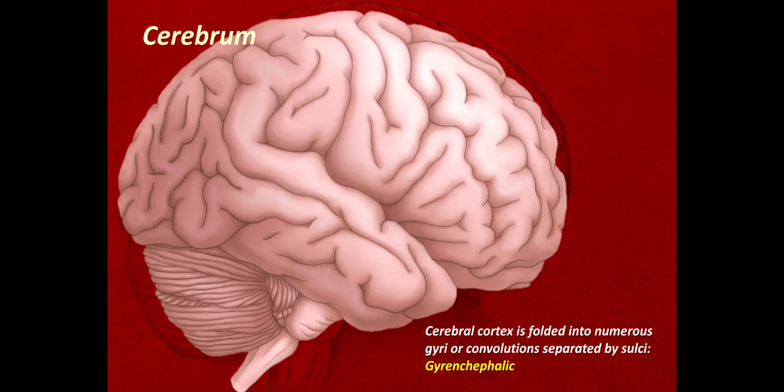Its surface area is about 2000 square centimeters, and that's why it is folded into numerous folds or convolutions. So there are these infoldings and outfoldings. The deepenings are called sulci, and the outfoldings are called gyri. The characteristic of the human brain is that it shows the presence of sulci and gyri, and such an arrangement is called gyrencephalic arrangement or a gyrencephalic brain.